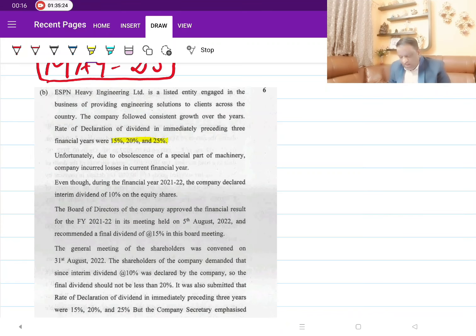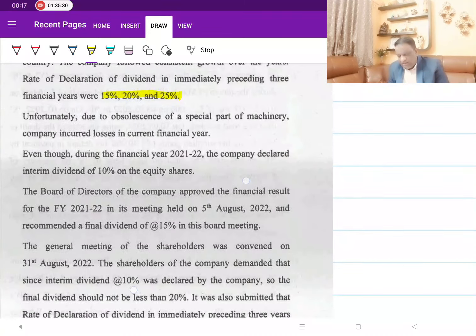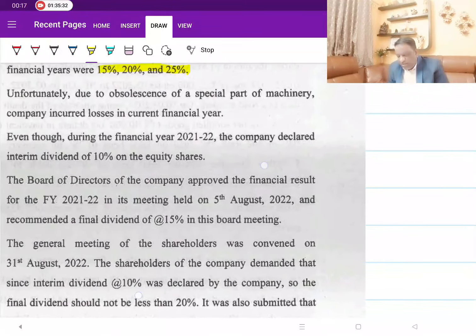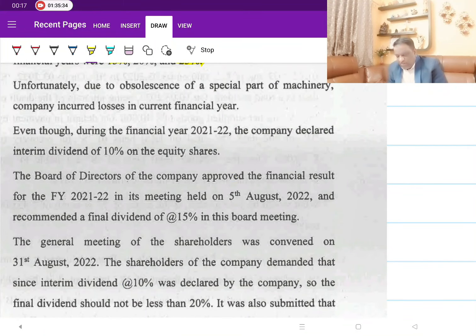Now, unfortunately, due to obsolescence of a special part of the machinery, the company incurred losses. So the company suffered losses in the current financial year. Even so, despite losses, the company still declared this interim dividend. By now we would have understood this.